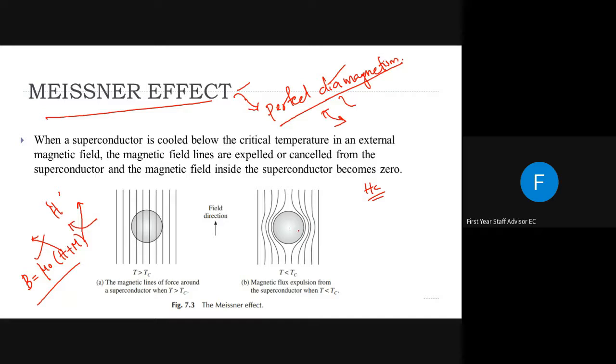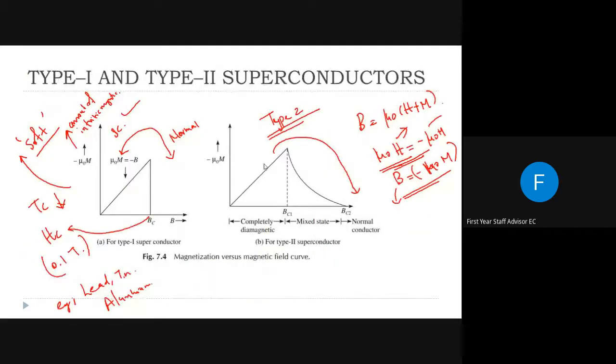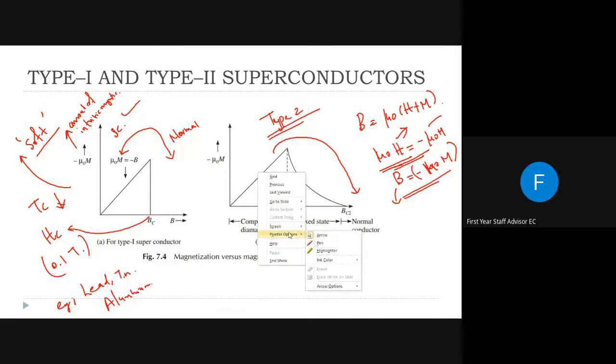But in the case of type 2, this process is gradually taking place. That means it takes time, or it needs more external field intensity, to completely emerge into this material. And this is shown by the graph here. That means from the completely perfect diamagnetic state to the normal conductor, it needs some external field.